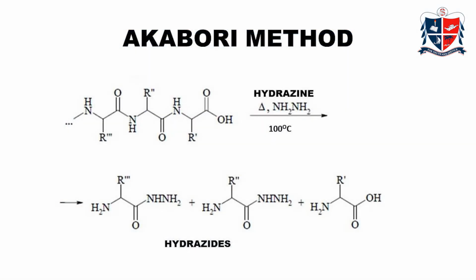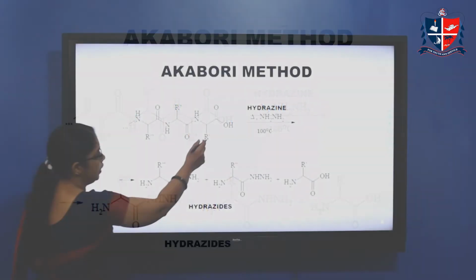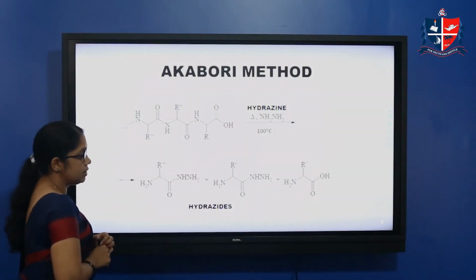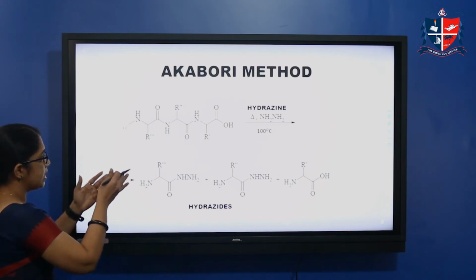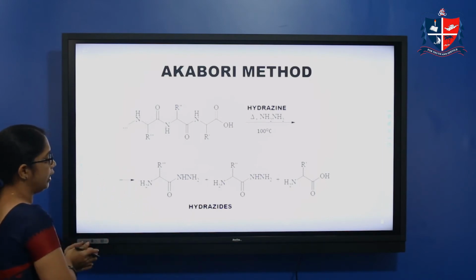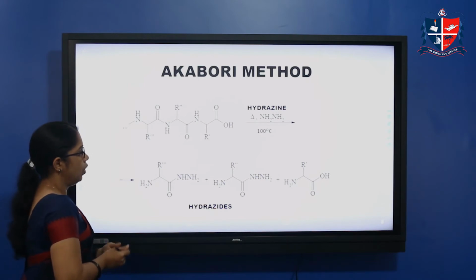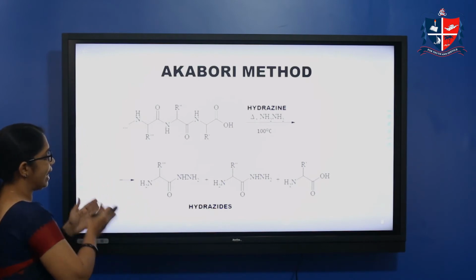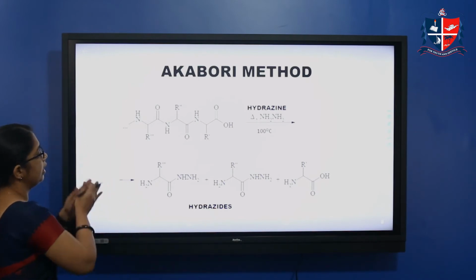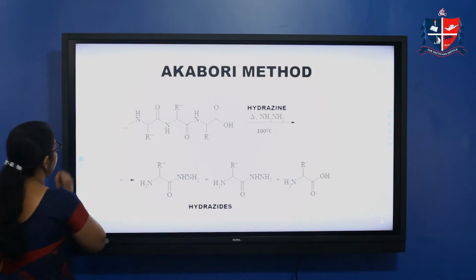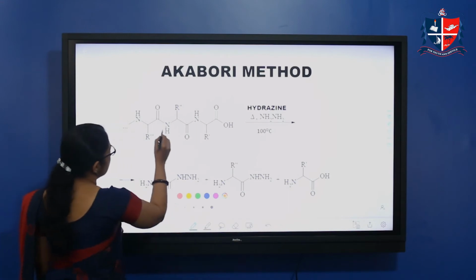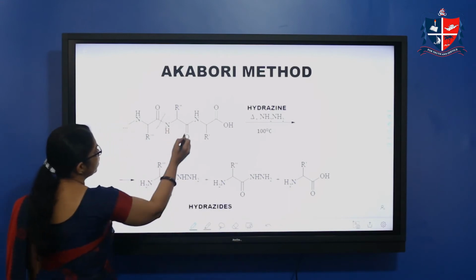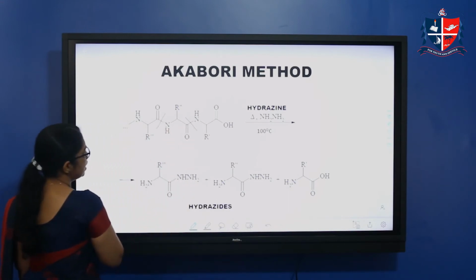In the Akabori method, the reagent used is anhydrous hydrazine. Anhydrous hydrazine is heated with this protein at 100 degrees Celsius. The reaction happens across the peptide bond, that is, the CONH bond.